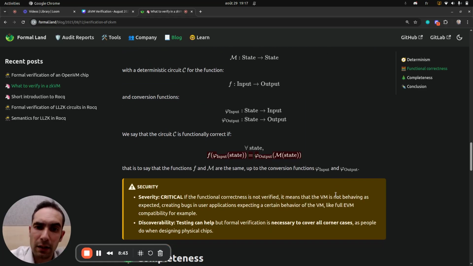So this can also be verified by testing, but to make sure that all corner cases are correctly covered, it's still much better to verify it with formal verification, especially as the circuits are not supposed to evolve once they are released.